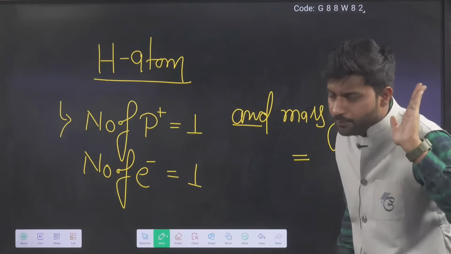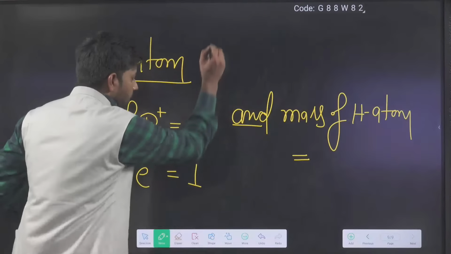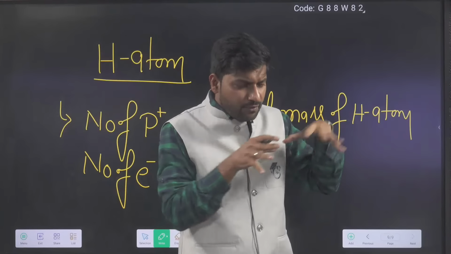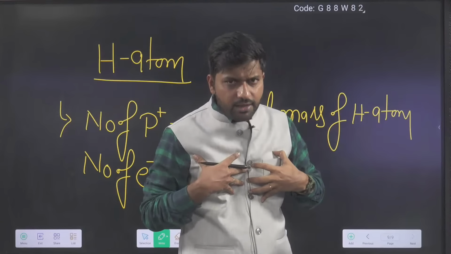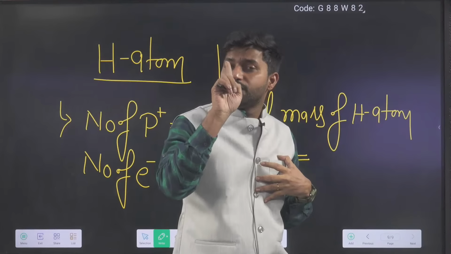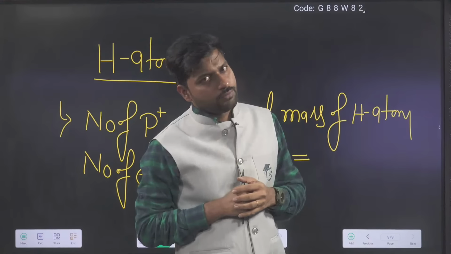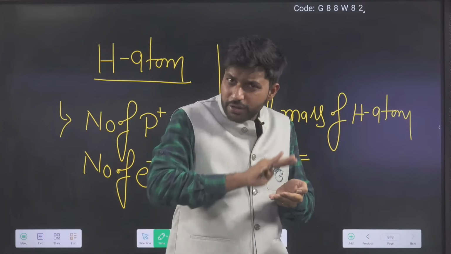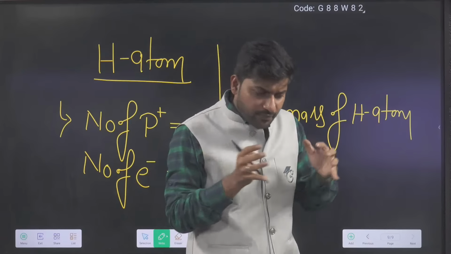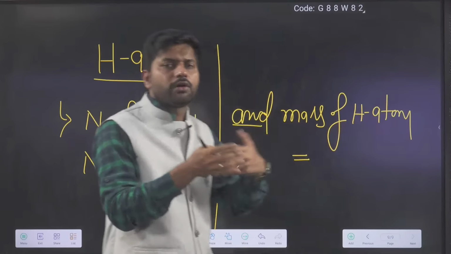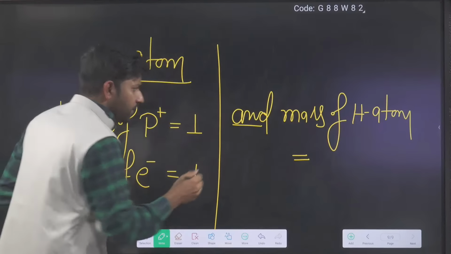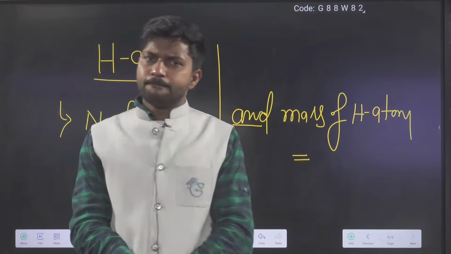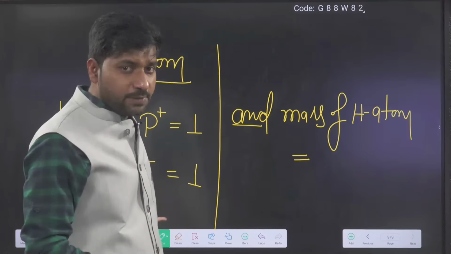That should be okay. We have the idea that the mass of a hydrogen atom is 1 AMU. Hydrogen atom mass is what? 1 AMU. Now we are going to check: is it true or not? We are going to calculate the mass of the hydrogen atom with respect to the particles present inside it.